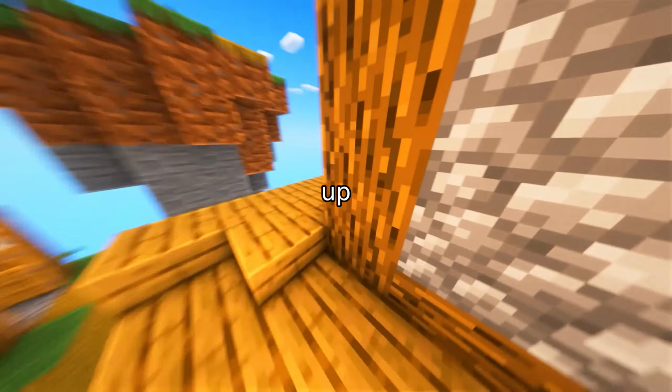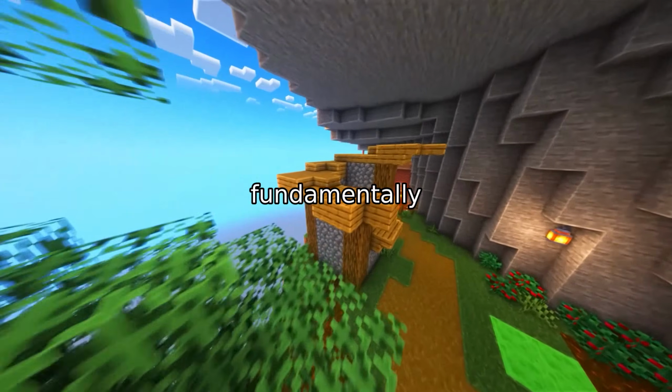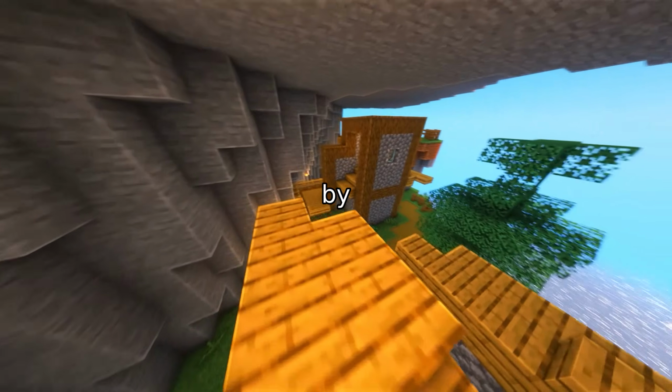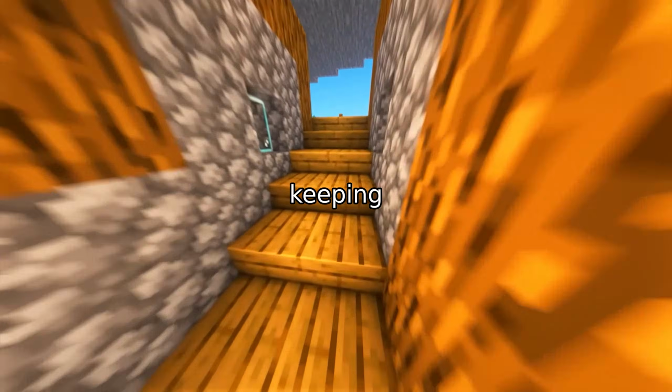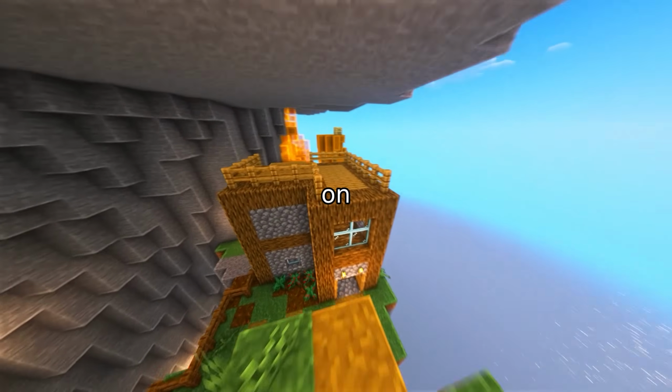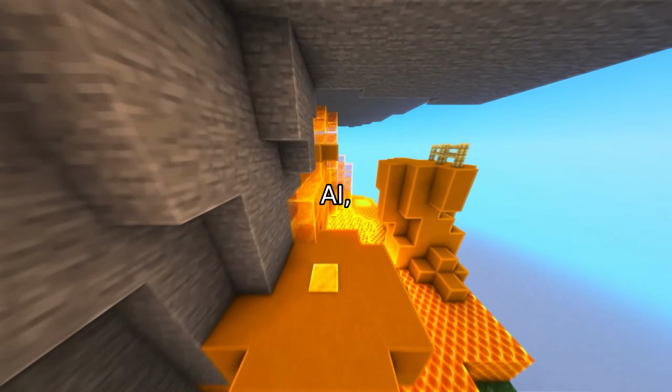MedClaw doesn't just push numbers up on a benchmark. It demonstrates a fundamentally different way to build reasoning agents, by evolving context, mining failures, and keeping the model frozen. If you're working on long-form video understanding, medical AI, or agentic systems, this framework is worth a deep dive.